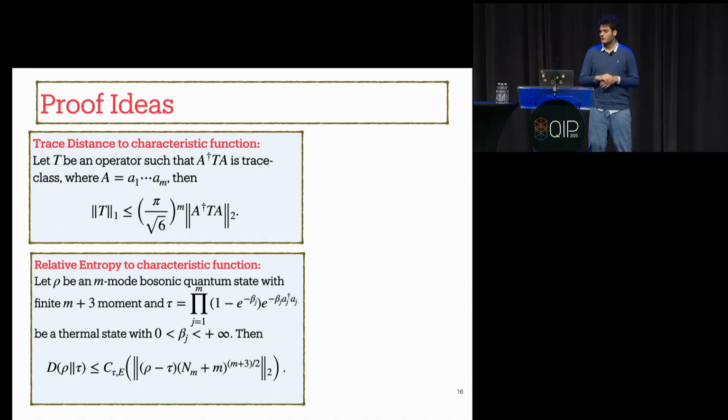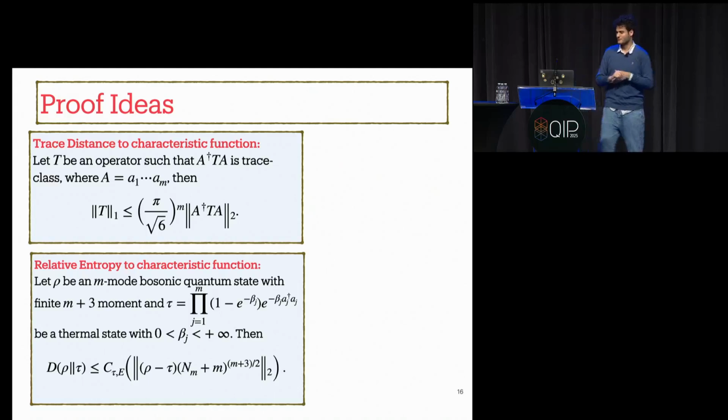And for the second lemma, we showed that for rho, an M-mode bosonic quantum state with finite n+3 order moment, for any generic thermal state tau, we can bound the relative entropy between rho and tau using the Hilbert-Schmidt norm of rho minus tau times a power of the number operator. Just a quick comment, we strongly believe that these two lemmas could be helpful in some other concepts like quantum tomography or quantum learning.